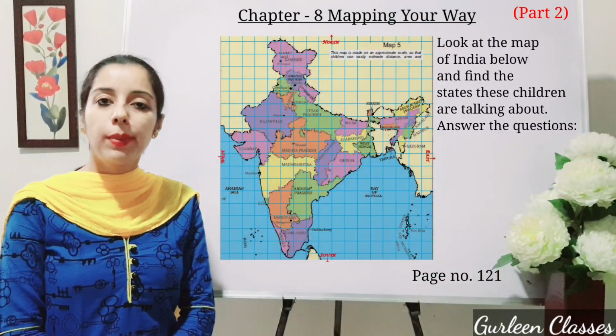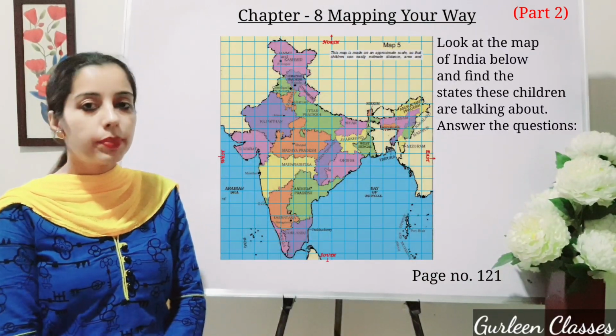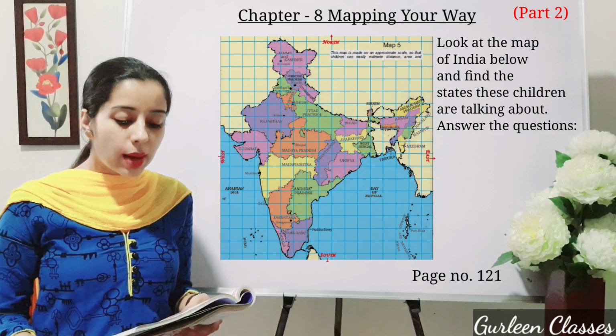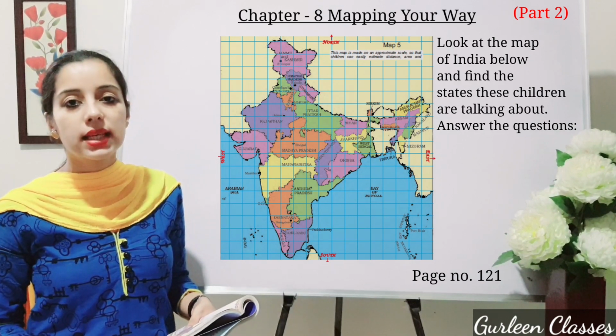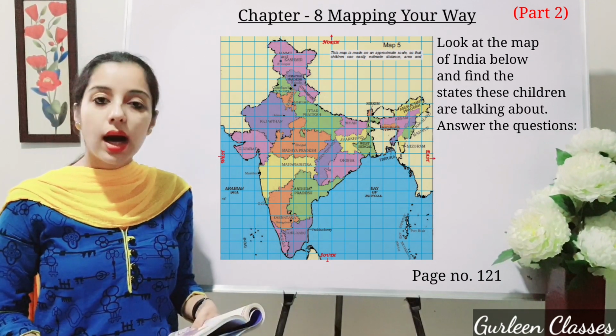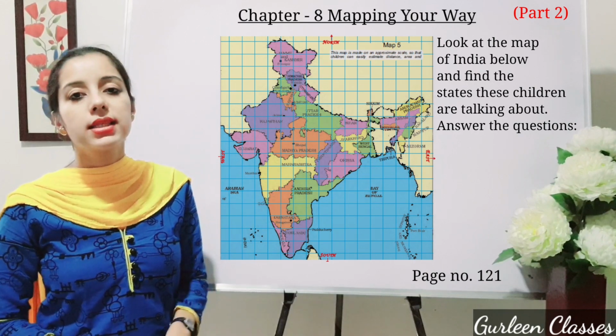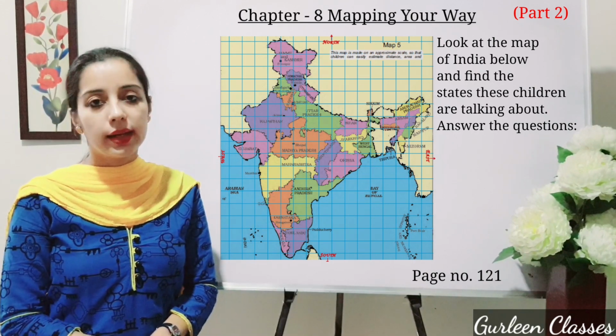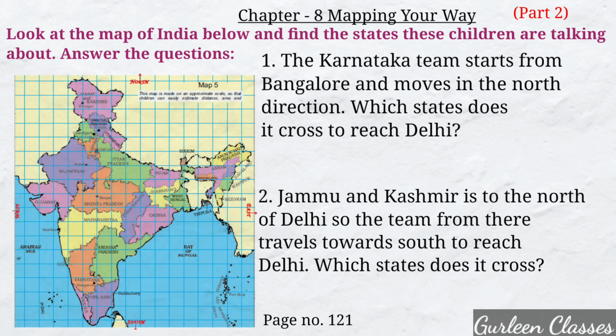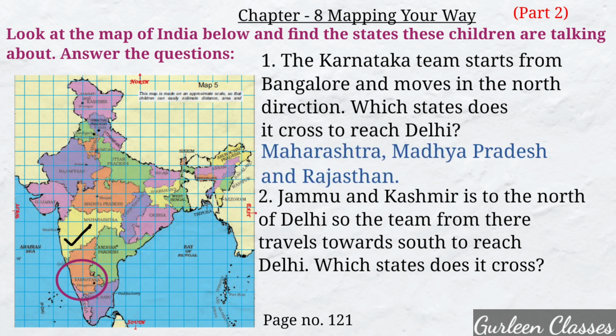So now open your book page number 121. Here you can see, look at the map of India below and find the states these children are talking about. Answer the questions. So now let us see this map of India on the screen. First question. The Karnataka team starts from Bangalore and moves in the north direction. Which states does it cross to reach Delhi? Here you can see Karnataka. Maharashtra, Madhya Pradesh and Rajasthan.